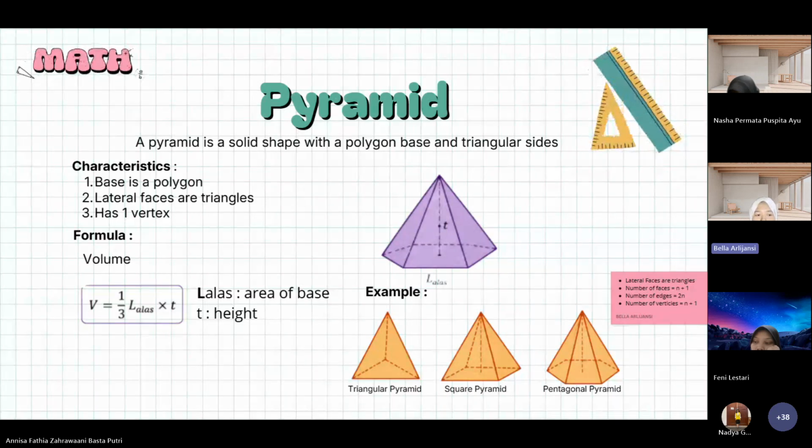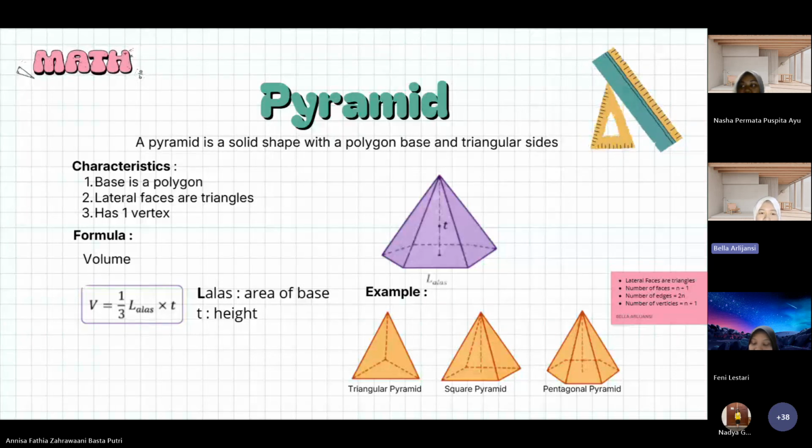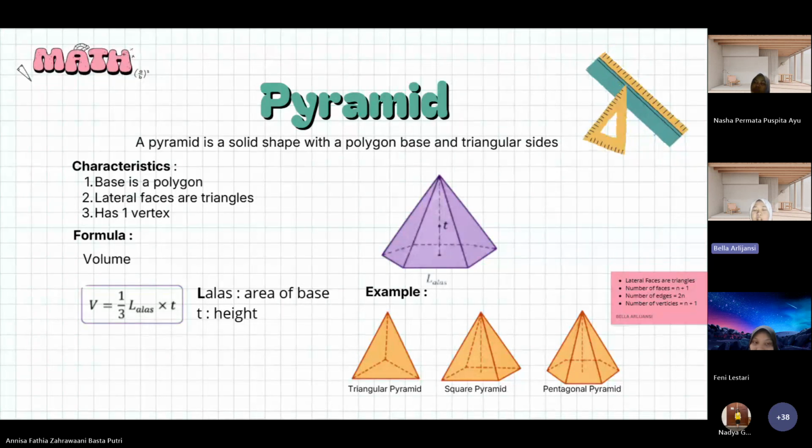A pyramid is a three-dimensional shape with one base and triangular faces. All the triangular faces meet at one top point called the apex. A famous example is the Egyptian pyramid. The volume formula is 1/3 times the base area times the height. Next.